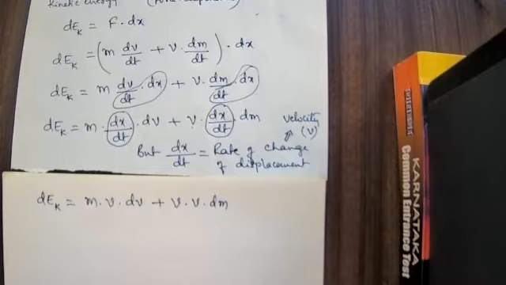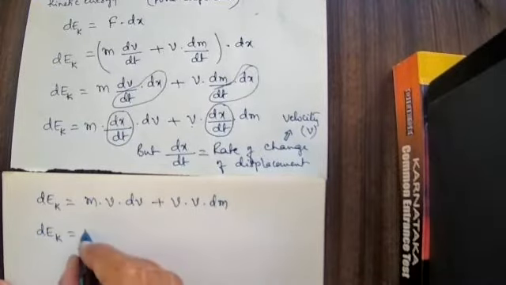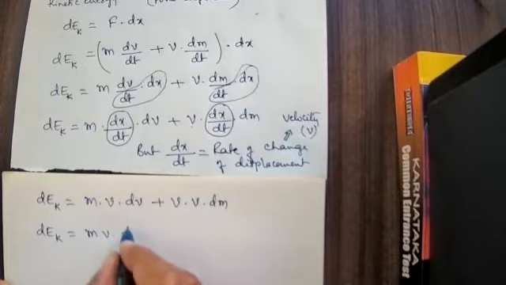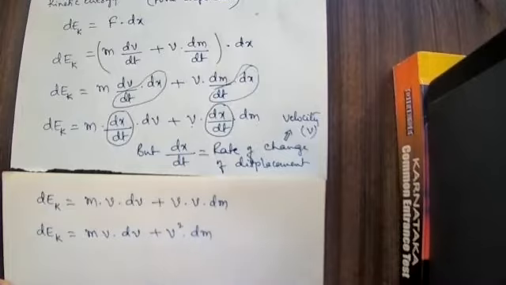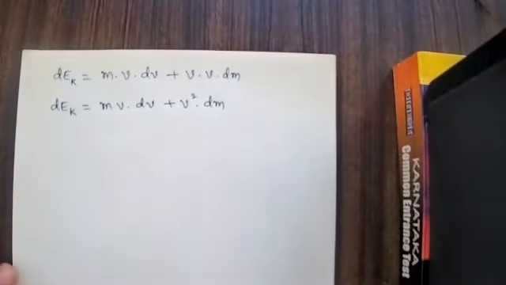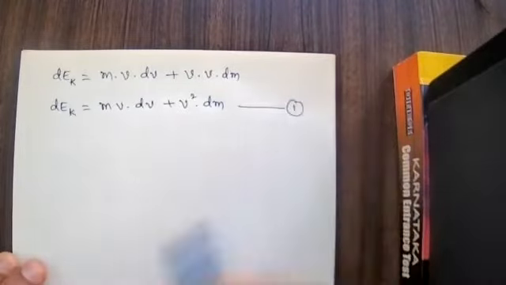Here, whatever we got as dx by dt is v. Here, dx by dt is v. So therefore, dEk is equal to m v multiplied by dv plus v square multiplied by dm. Okay. Now, v square into dm we got. I will take this as equation number 1.